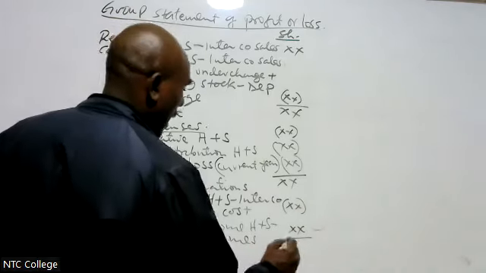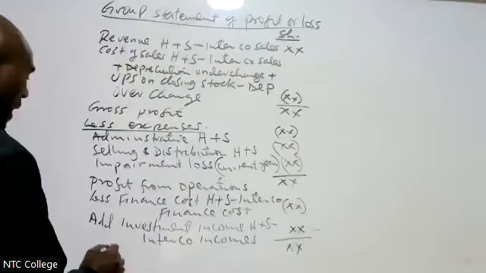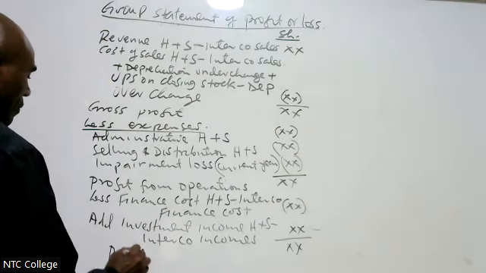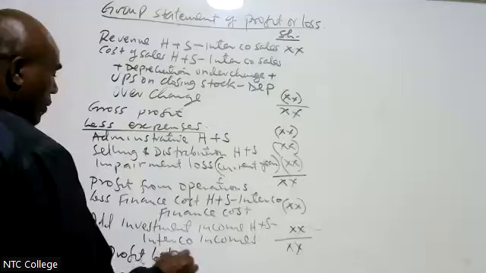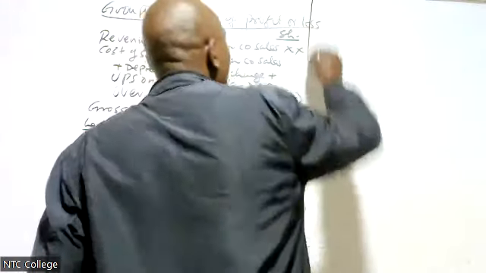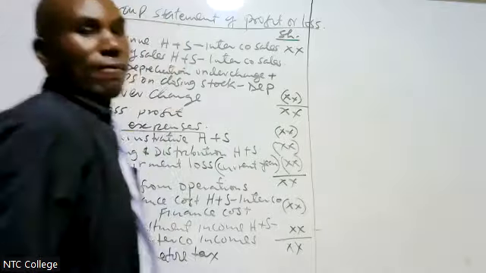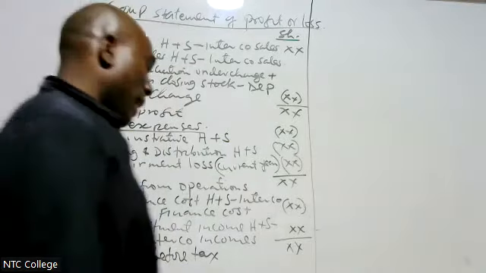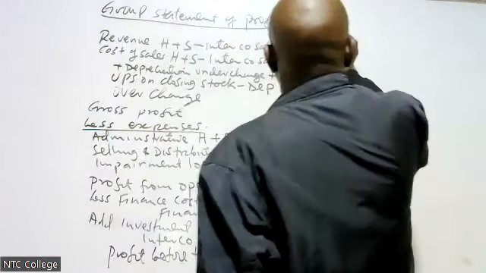Then after that, I get profit before tax. After I get profit before tax, then I come to less taxation.